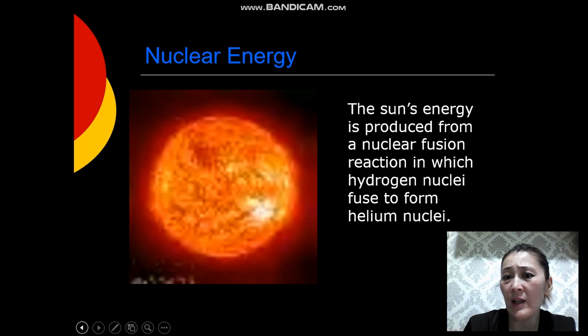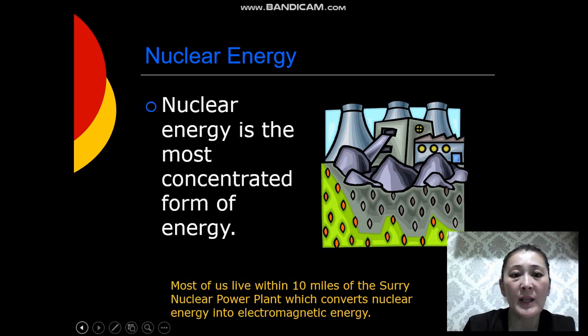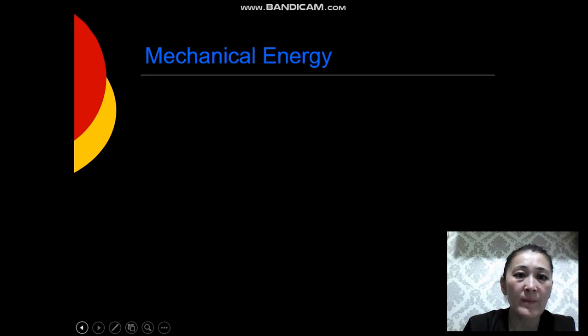The sun's energy is produced from a nuclear fusion reaction in which hydrogen nuclei fuse to form helium nuclei. Most of us live within 10 miles of the Surry nuclear power plant, which converts nuclear energy into electromagnetic energy. Nuclear energy is the most concentrated form of energy.